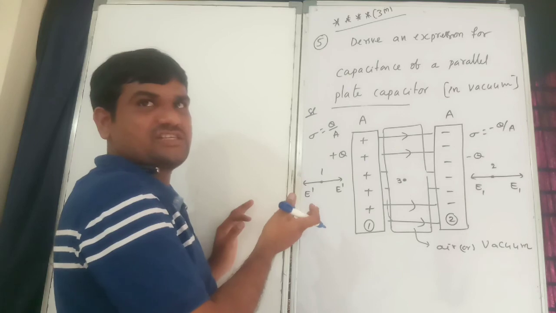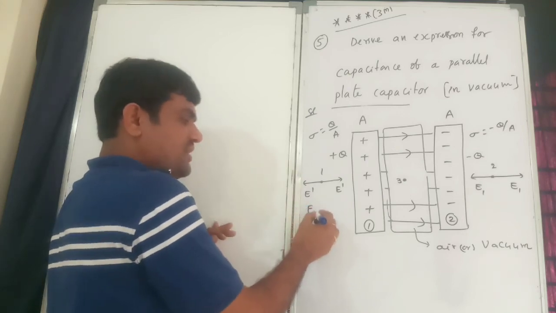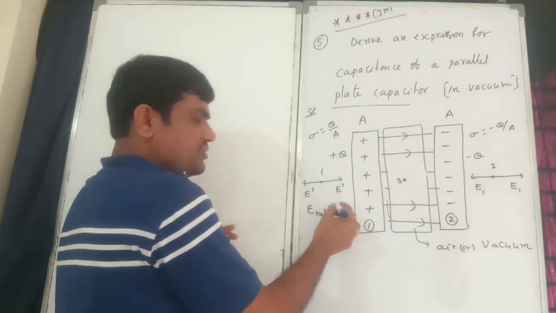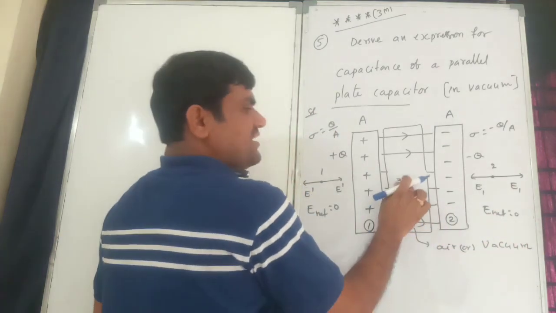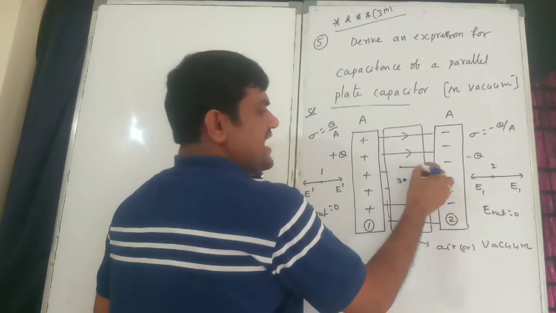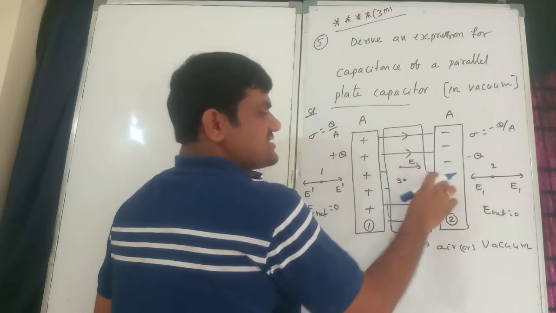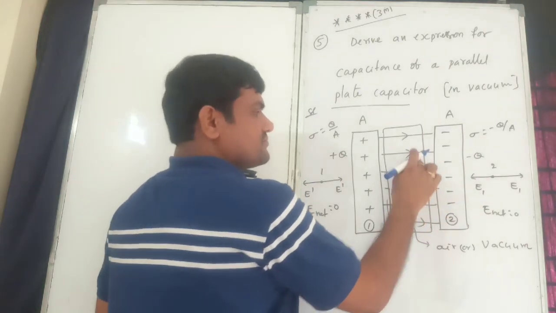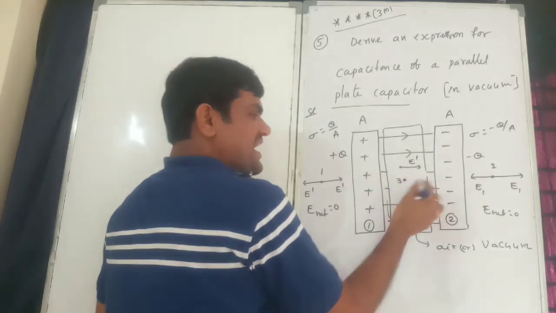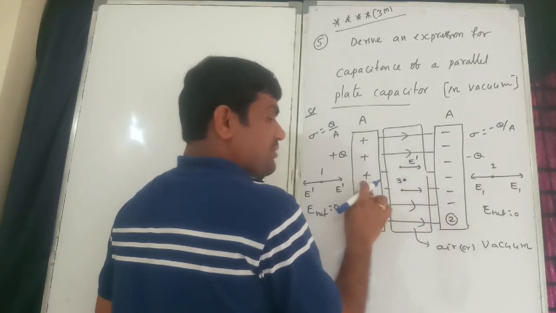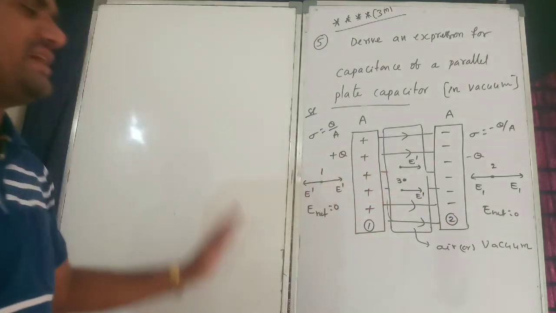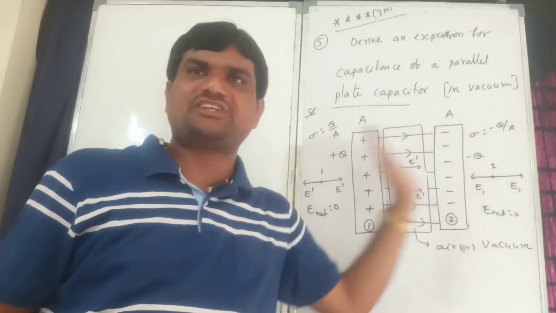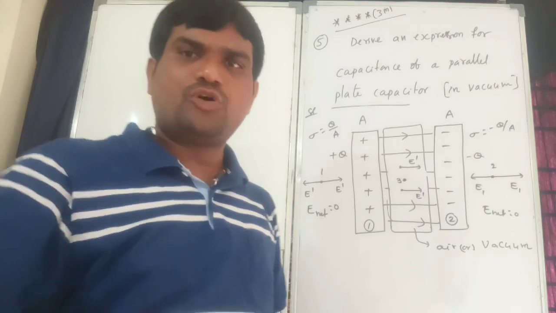I already explained this concept. Therefore, here E net is how much? E net is 0. Then at point 3, both are acting in the same direction.